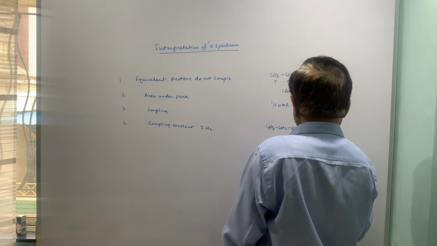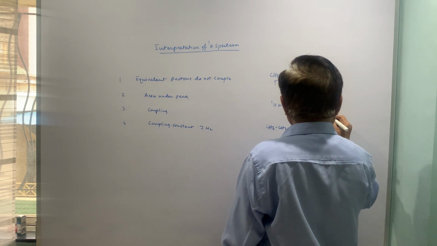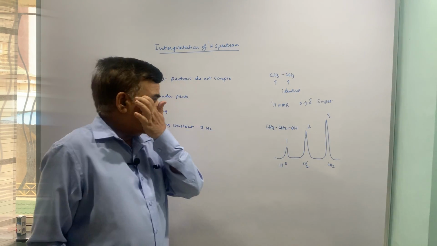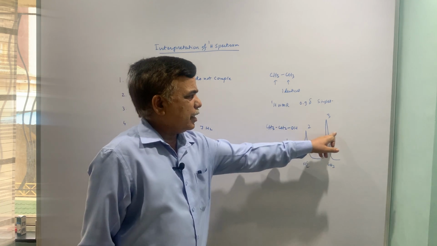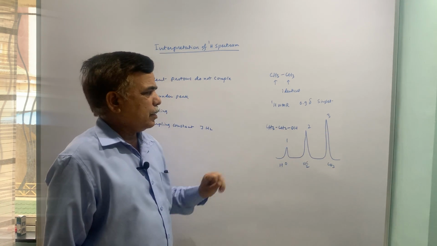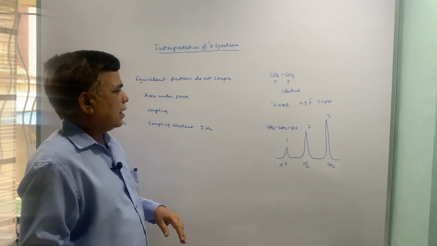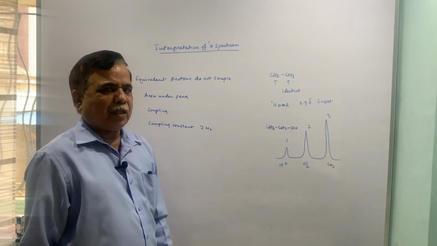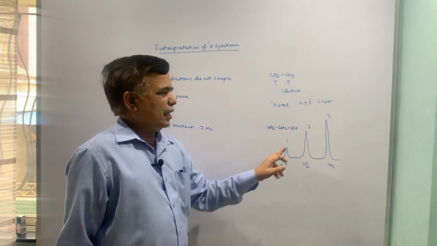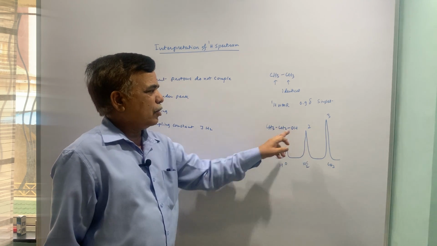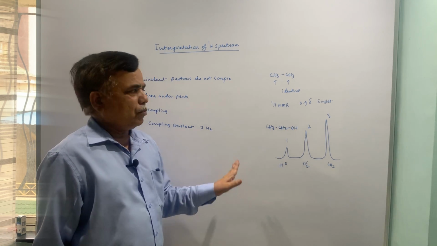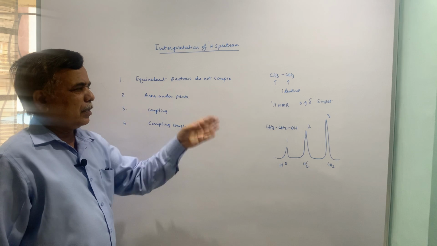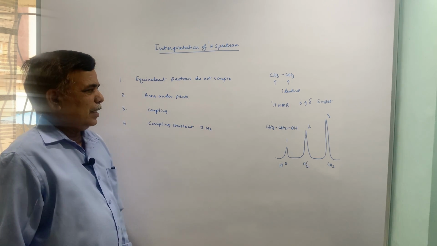CH3 CH2 OH, 3, 2, 1. So that is the integration. The area under this peak is, let us say, 3 millimeter, this is 2 and this is 1. So that is the area under peak that should go as per the hydrogen number. So 3 protons, it is 3 times, 2 protons 2, and for solitary hydrogen it is 1. So 1:2, 2:3, that is the ratio of proton, and the ratio of proton is also going along with the area under peak.